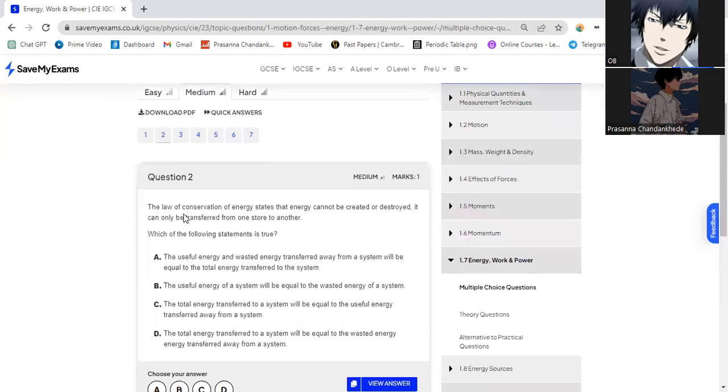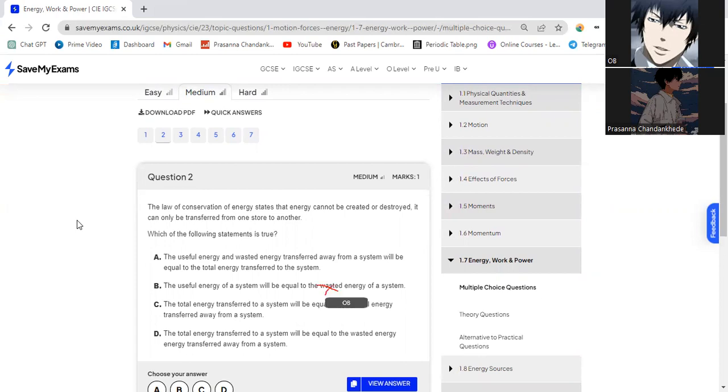Question two. The law of conservation of energy states that energy cannot be created or destroyed, it can only be transferred from one source to another. Which of the following statements is true? The useful energy and wasted energy transferred away from a system will be equal to the total energy transferred to the system. The useful energy of the system will be equal to the wasted energy of the system.